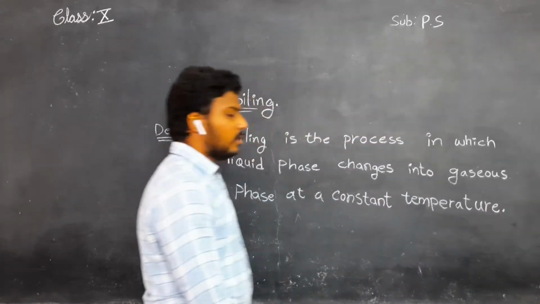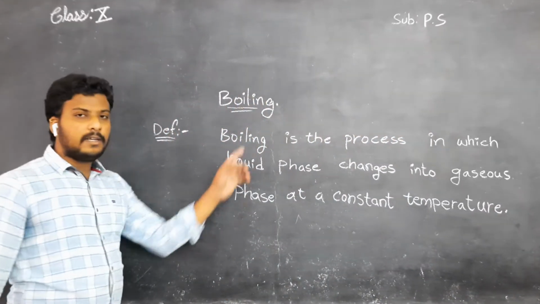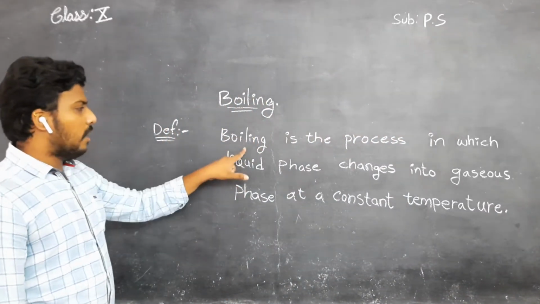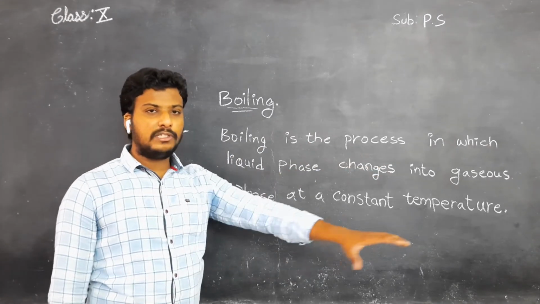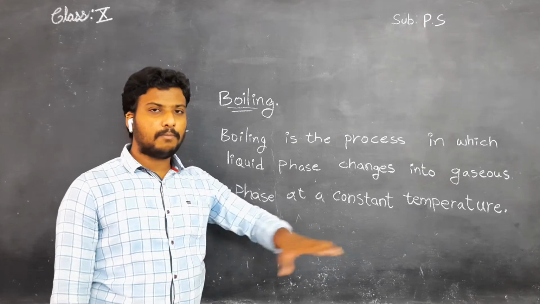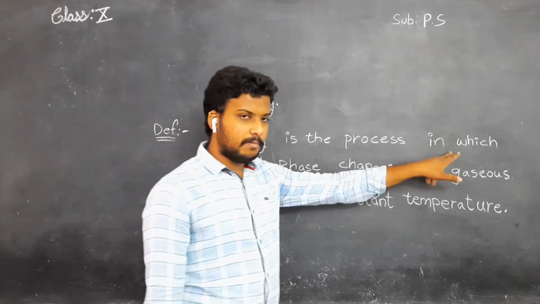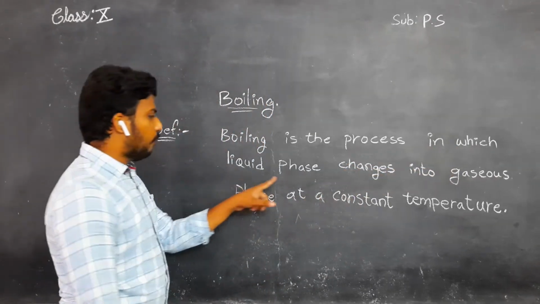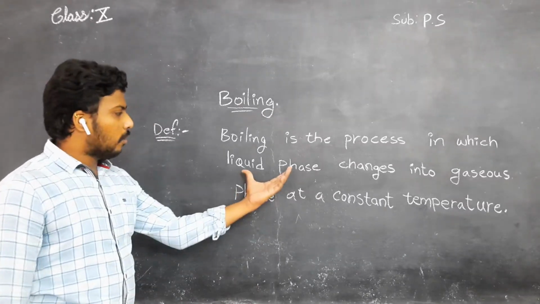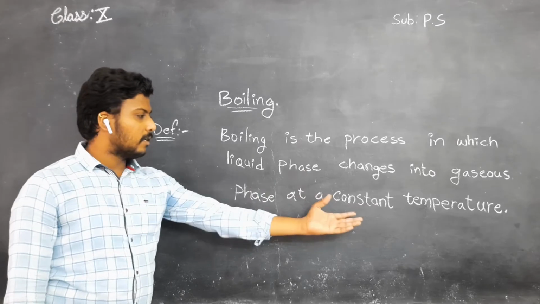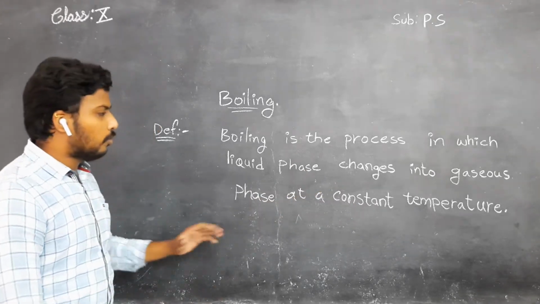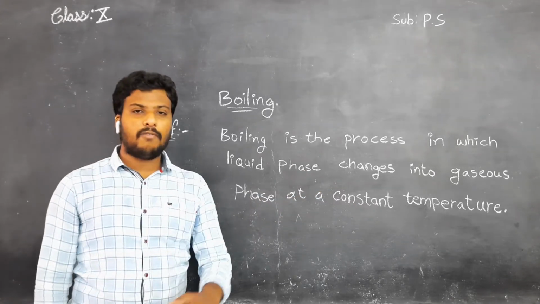See, children, this was the definition regarding boiling. Boiling is the process. Process, you know, means one particular procedure, in which liquid phase. Before you go on to know liquid phase and gaseous phase, you should know what is state of matter.